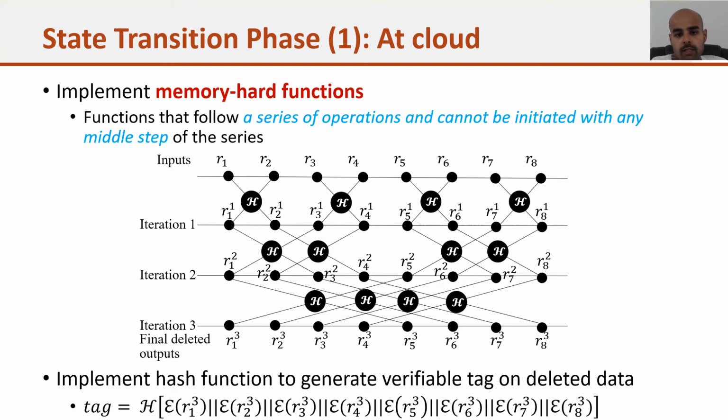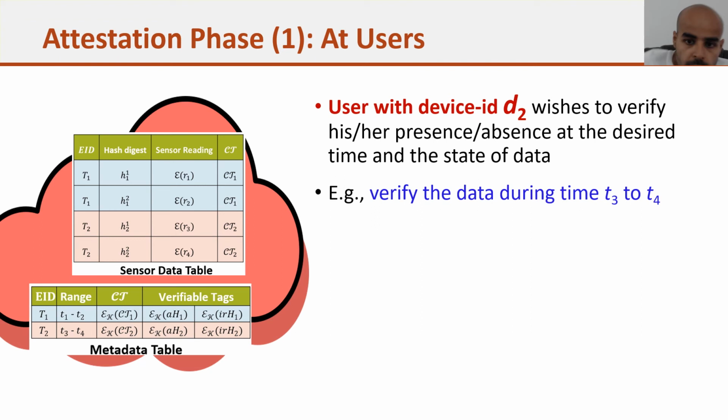After executing these memory hard functions, we generate a tag for this deletion process. Again, the tag is generated by executing the hash function on all the tuples of the final output. Now if the user wants to verify the data, he needs to do the following. Suppose the user is D2 and he wants to verify data between T2 to T3, T3 to T4. He needs to do two things.